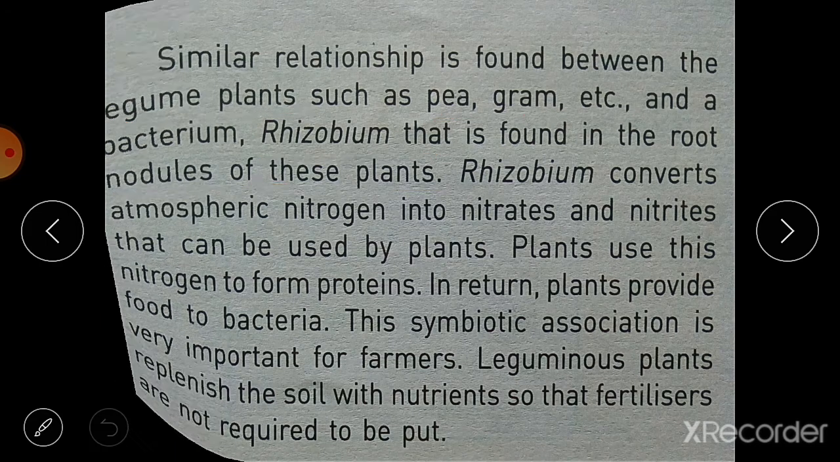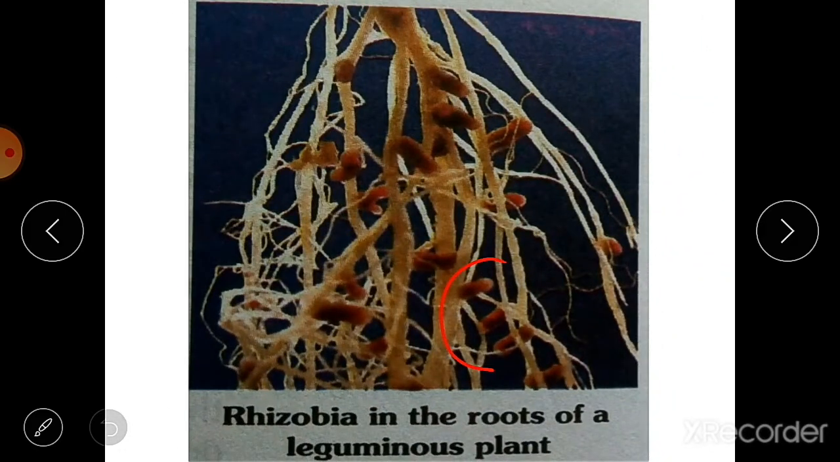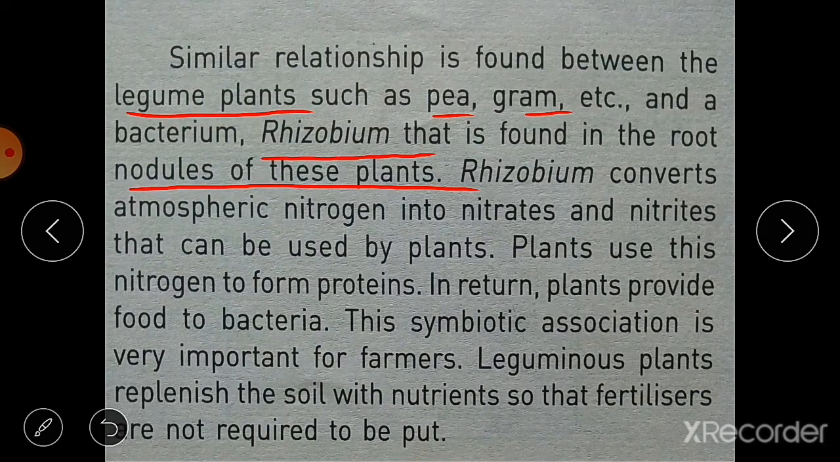Root nodules I have shown you just now. These are the root nodules, and this rhizobium bacterium lives inside the root nodules. What is the purpose of this? See, rhizobium converts atmospheric nitrogen into nitrates and nitrites that can be used by the plants. And what does this rhizobium get in turn?